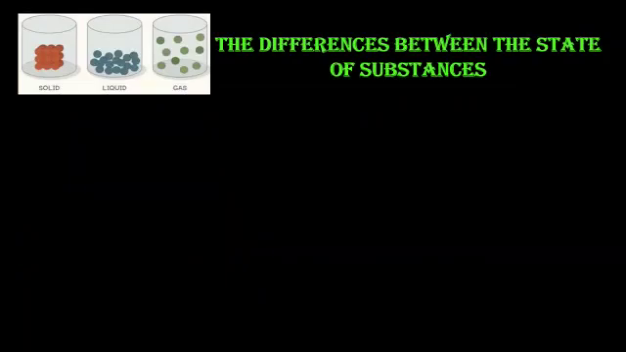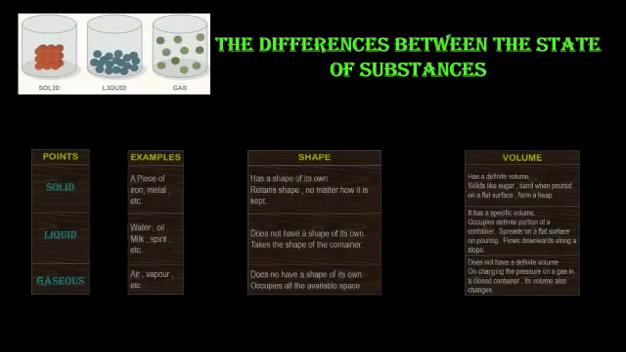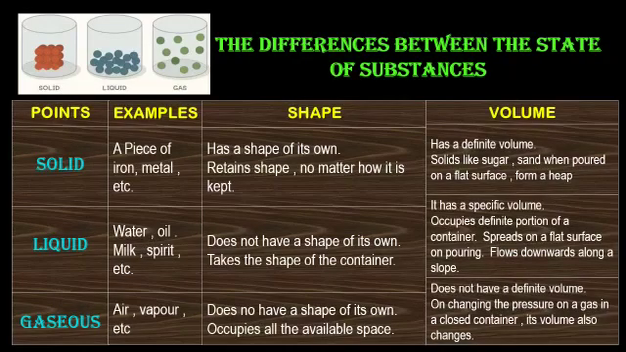Next is the differences between the states of substances. First is solid. Examples of solids are a piece of iron, metals, etc. Solid has a shape of its own, no matter how it is kept, and it retains the shape. It has a definite volume. Solids like sugar and sand, when poured on a flat surface, form a heap.